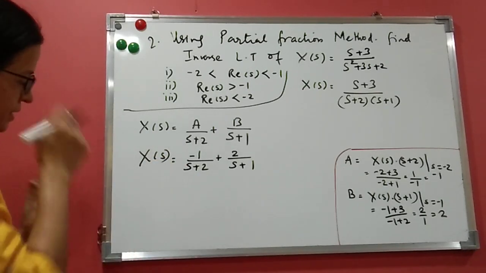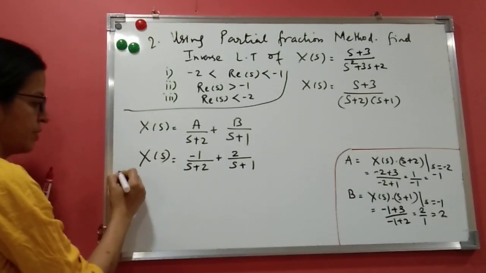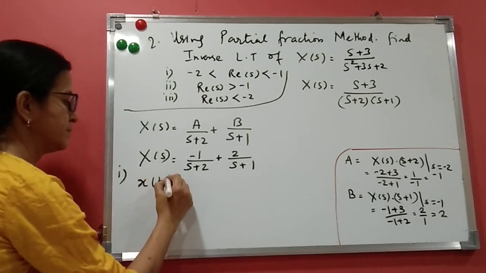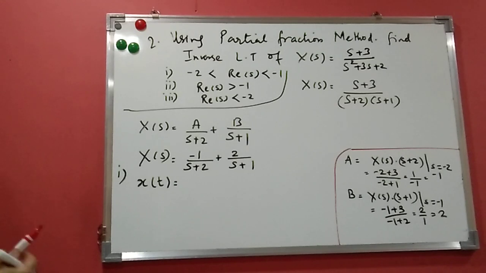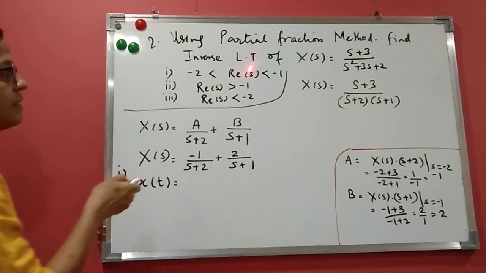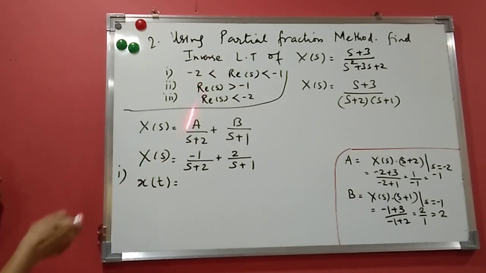Now we have to see the conditions. Number 1: what will be x of t? You see here, real s is greater than minus 2. Real s greater than minus 2 means this is causal, for s plus 2. But real s is less than minus 1, that means this is anti-causal.